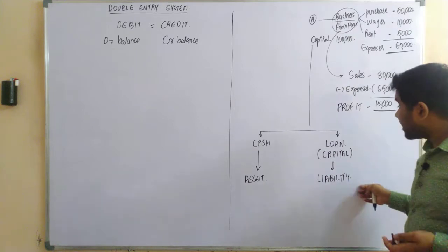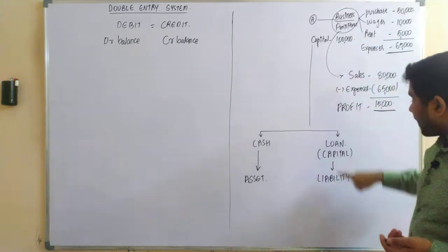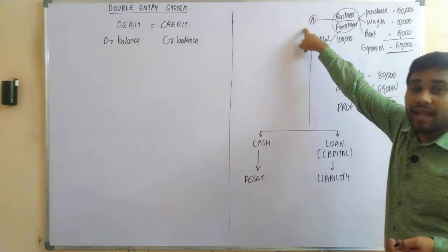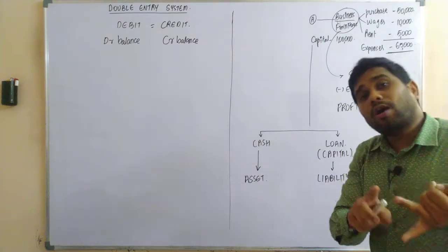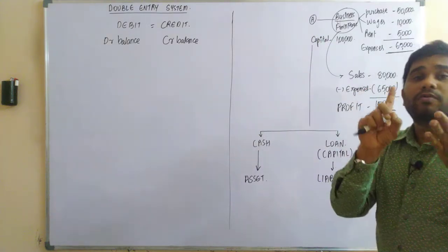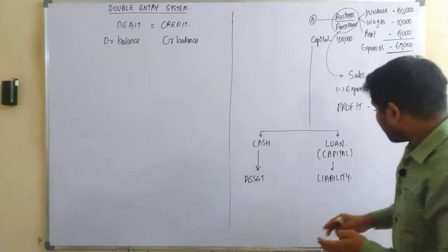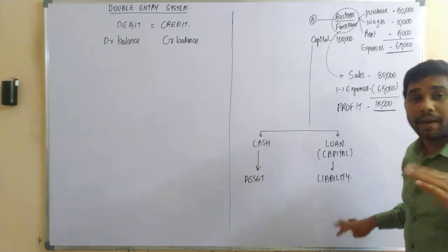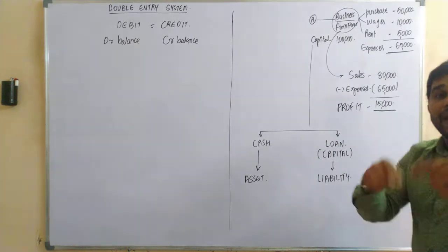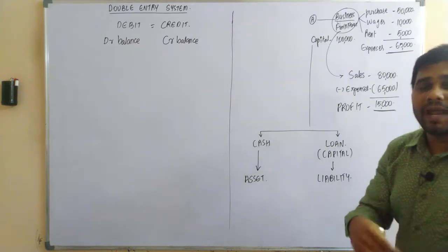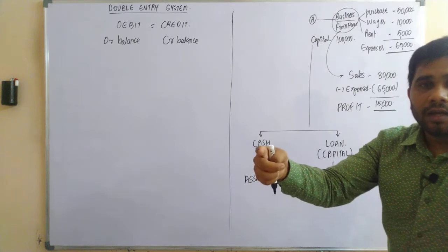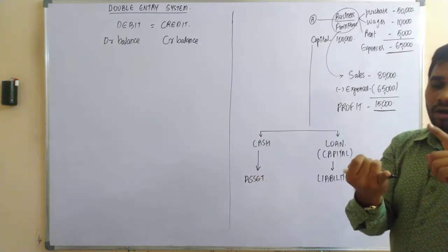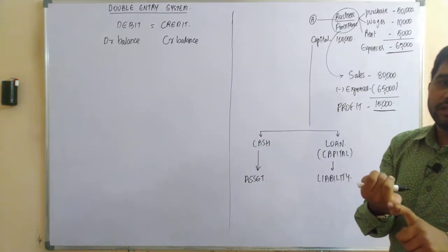So that means in the near future, the business needs to pay this 1 lakh rupees to Mr. A either in the form of cash, goods or services. So this liability is the present obligation expressed in terms of money, to be repaid in the probable future either in the form of cash or goods or services.